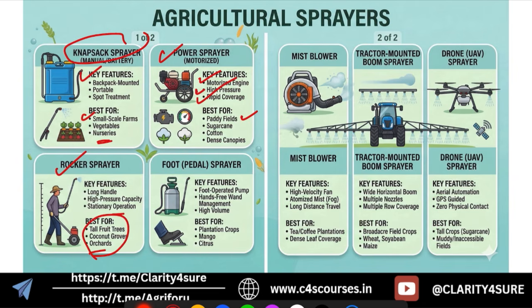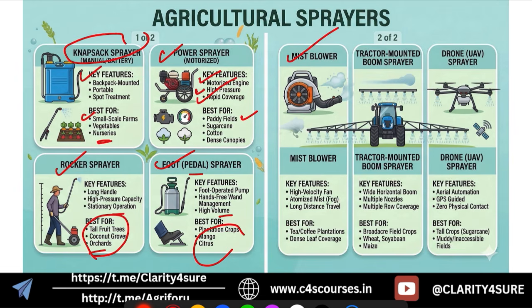Okay, mainly the horticultural type, you can say. Then the foot or pedal sprayers, these are of course foot operated pumps with hands-free wand management, and they are used for high volume spray, right? Again, it is suitable for plantation crops, mango, citrus, mainly horticulture.